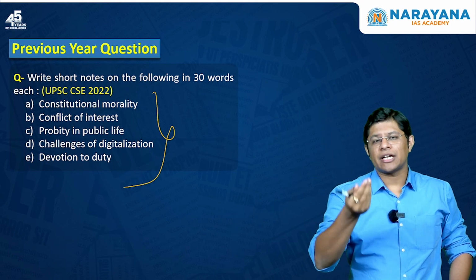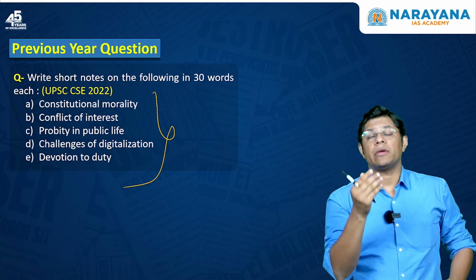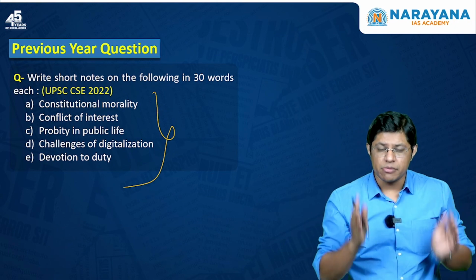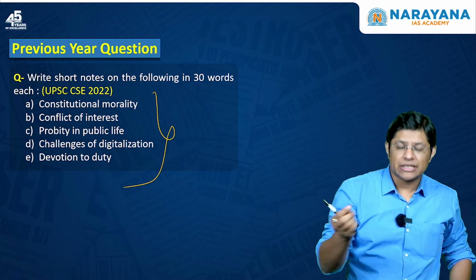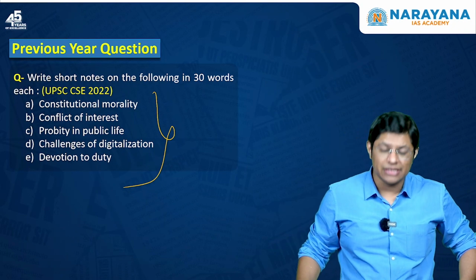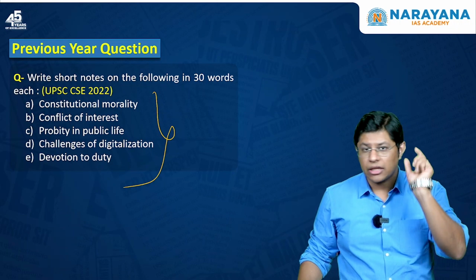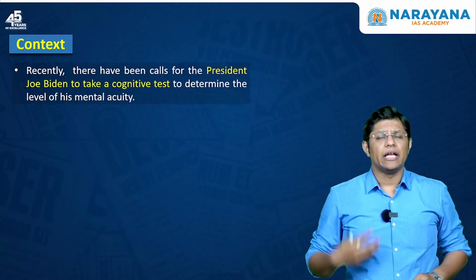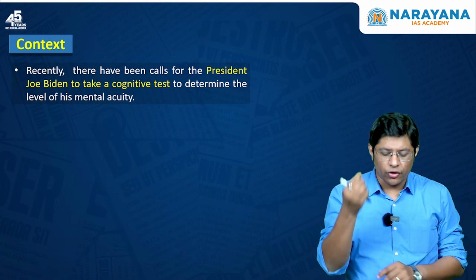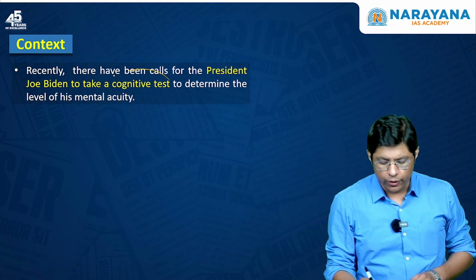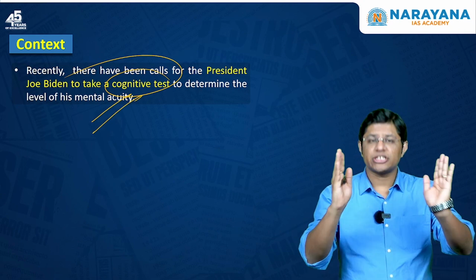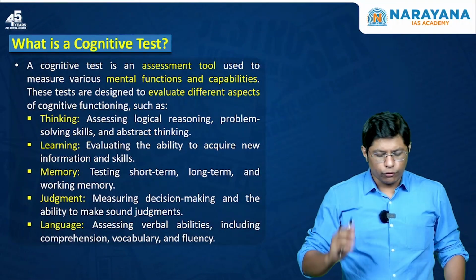Now, you might read this article and wonder if this can be important from the exam's perspective. But if you read the GS4 syllabus, there are a few concepts given in the ethics subject. That's the reason it is important to understand the key words in the article. The context, what is the context? There have been calls that the President of USA should take a cognitive test so as to understand his mental functioning. So, what is a cognitive test?